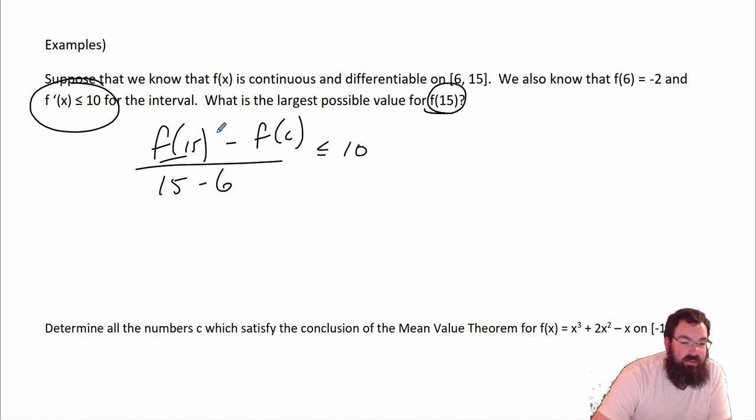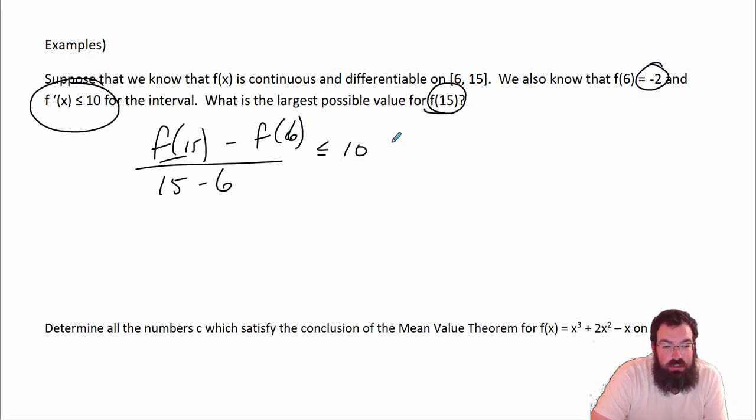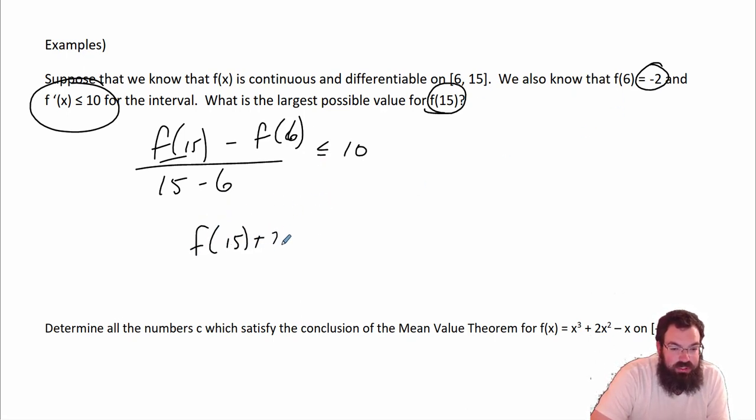So now, because I have 15 and 6, I know what the x values are, and this is supposed to be f of 6. Sorry. And so we know what f of 6 is because it tells us. We have everything else except f of 15. And all we're doing now is just solving for f of 15. So f of 15 minus, we know that's -2, so it's really plus 2, over 9 is less than or equal to 10.